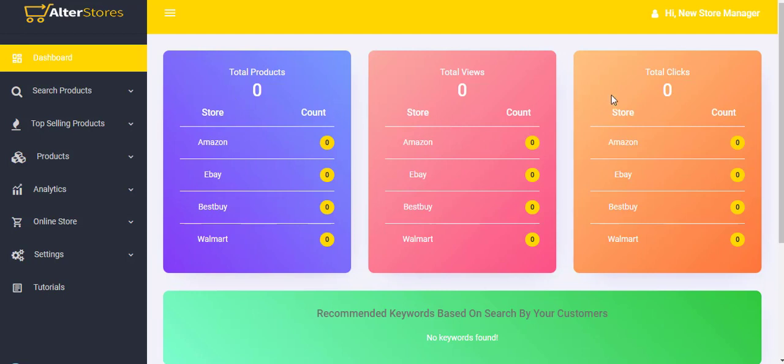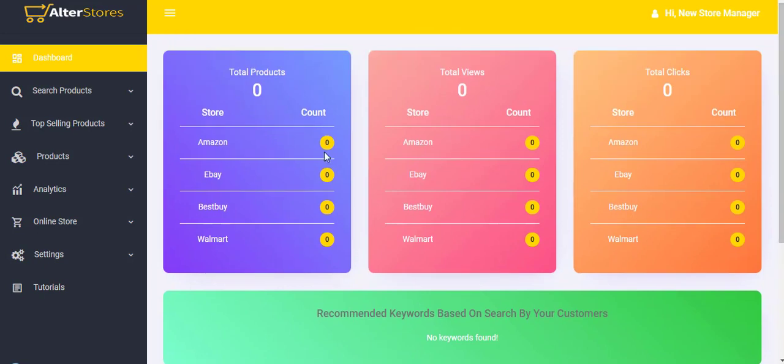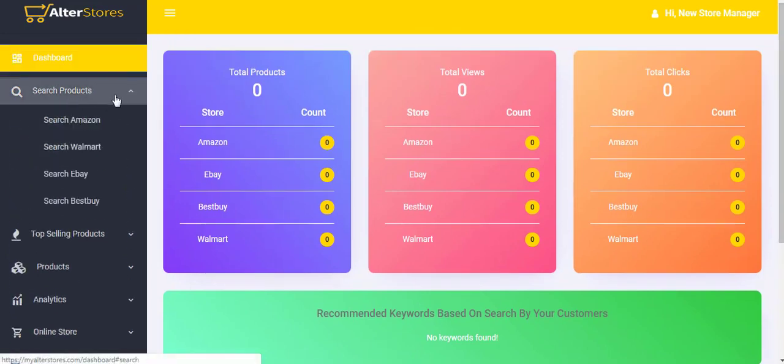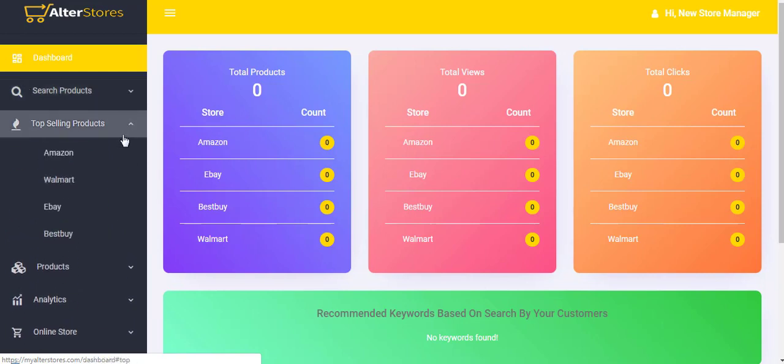Everything here is showing 0, meaning we've not imported any product, we've not done any kind of branding whatsoever. But you can see the menu items here. Of course, the search product tells you that this is where you get to search your product from Amazon, from Walmart, from eBay, and Best Buy. But before you can do all of this, as well as access the top selling product across these connected stores,